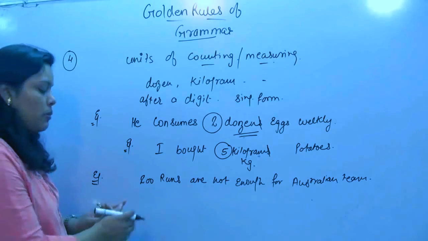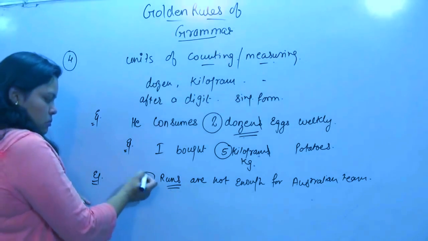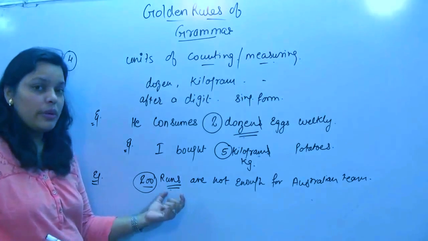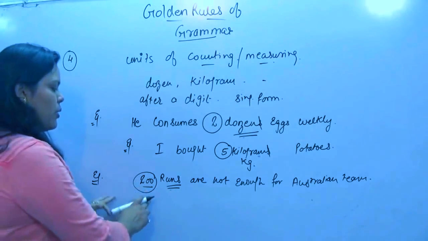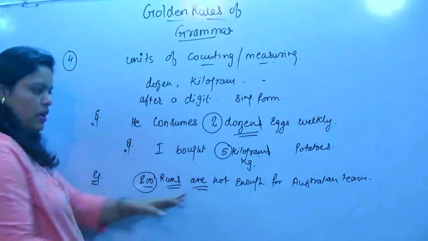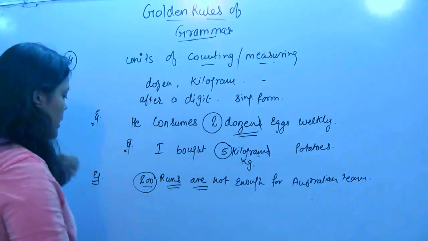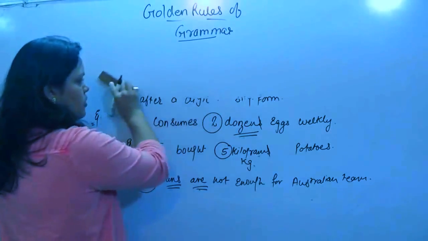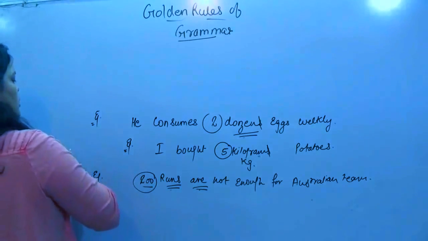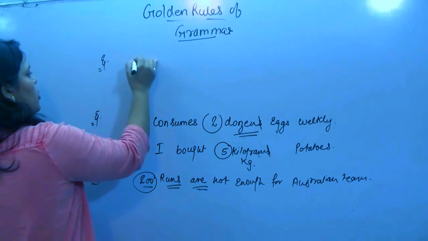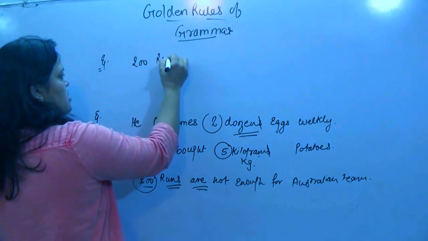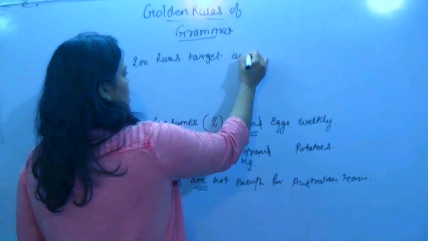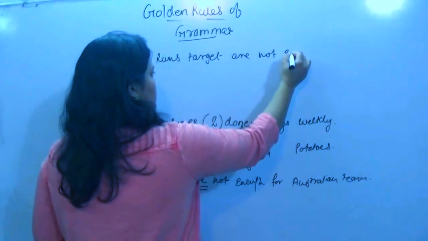Now I am using runs in plural form. It is not a unit. You see, 200 runs are not enough. This is correct. But if I say 200 runs target are not enough.